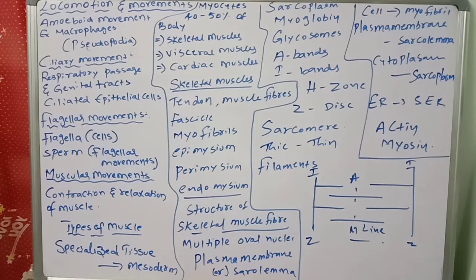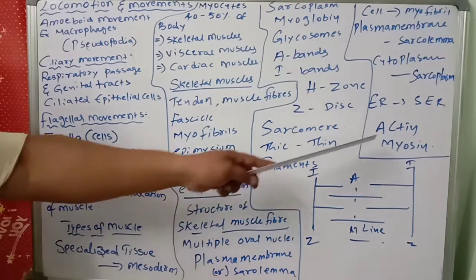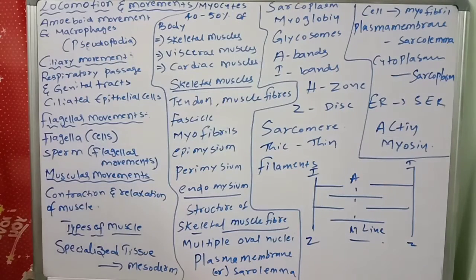Tomorrow's class, we will be discussing what is actin and what is myosin, the contractile proteins. Actin is made of globular actin and filamentous actin, along with troponin and tropomyosin. Like that, the parts will be there. That one will be discussed later.